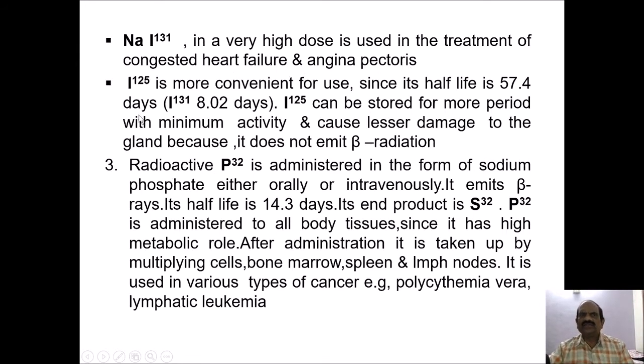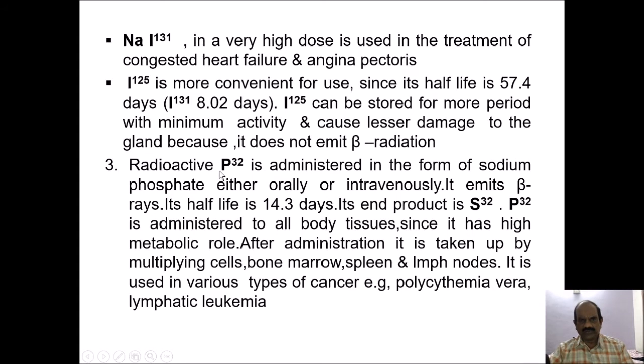There is another isotope of iodine, I-125, which is more convenient for use since its half-life is 57.4 days, as compared to iodine-131, which has a half-life of approximately 8.02 days. But why is it used? I-125 can be stored for a longer period with minimum activity and causes lesser damage to the gland because it does not emit beta radiation.